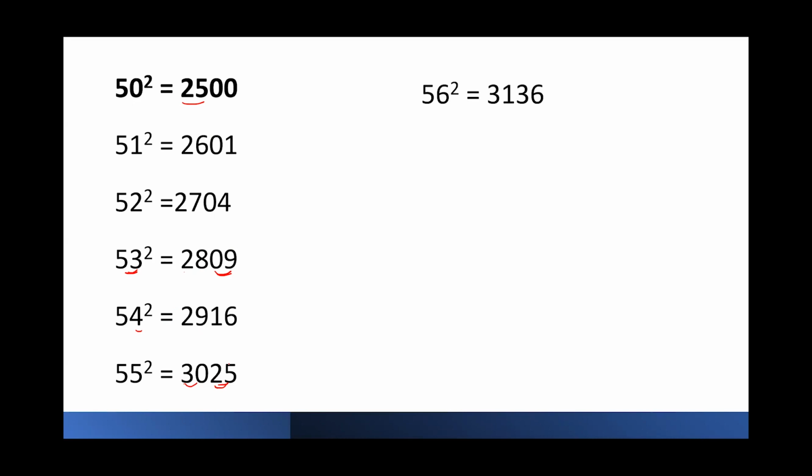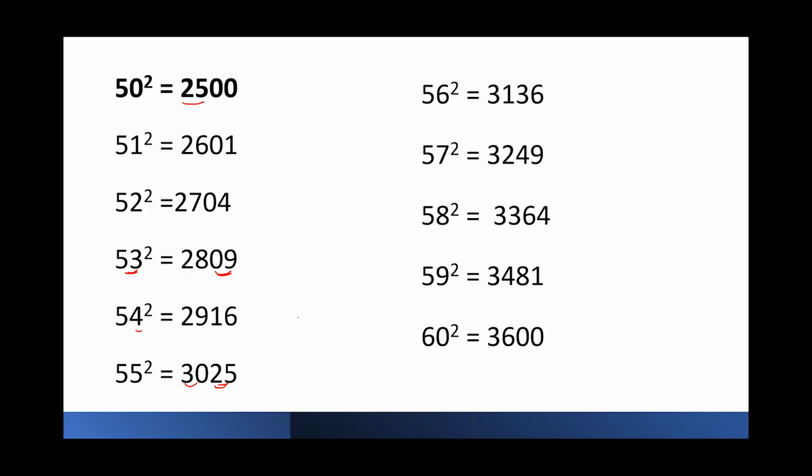56 square is 3136. 57 square, 3249. Similarly, 58 square will be 25 plus 8, 33, followed by 8 square, which is 64. 59 square will be 34, and square of 9, 81. And 60 square is 3600.